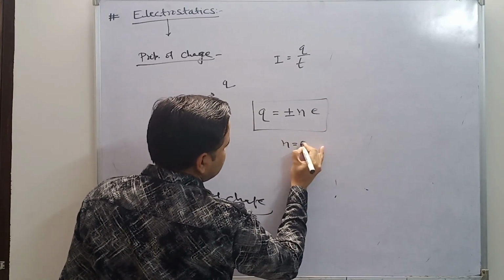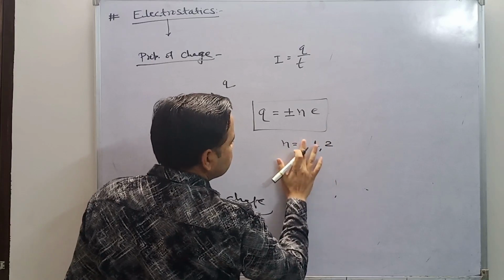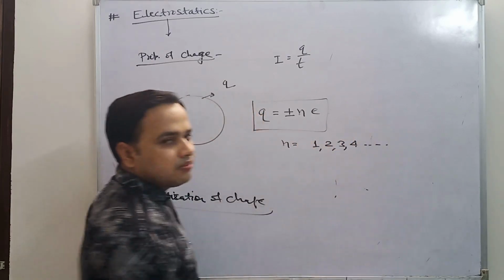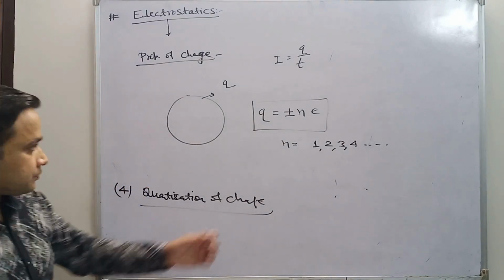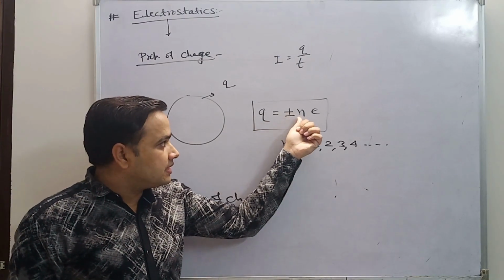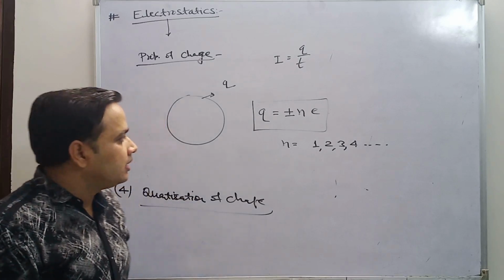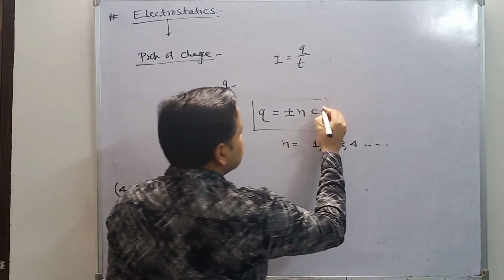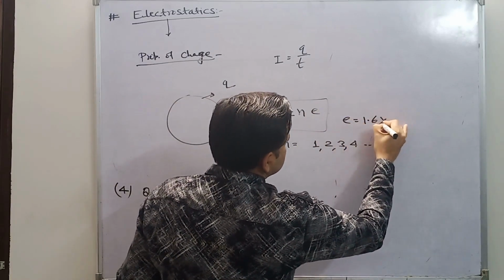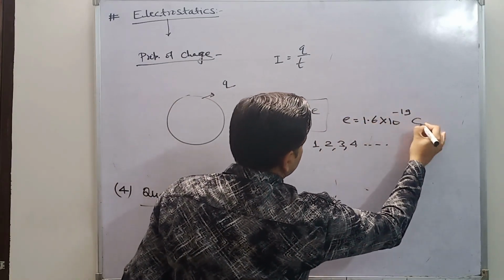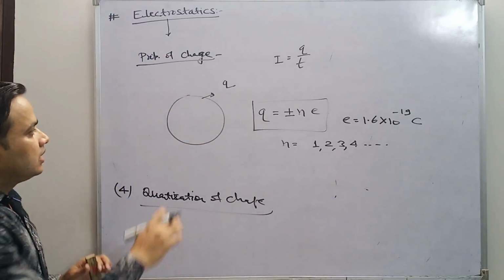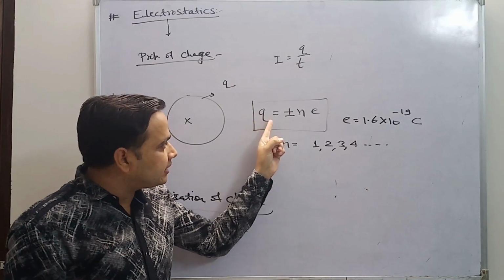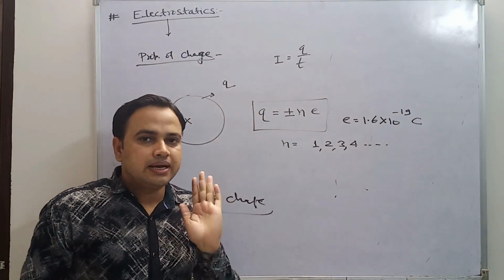It is 1, 2, 3, 4, a natural number. Q is equal to plus minus n e. Clear? If we take 0, then it is neutral. e is what? It is 1.6 times 10 raised to minus 19 coulomb.